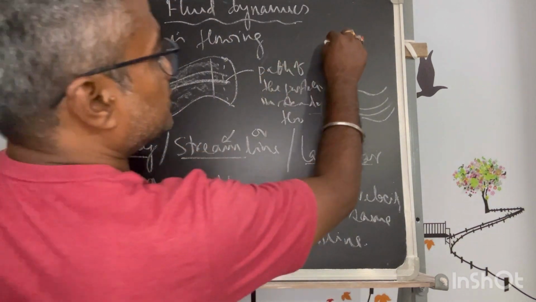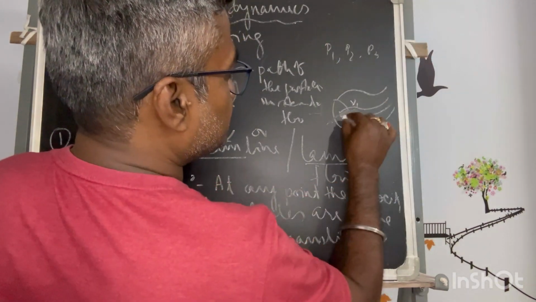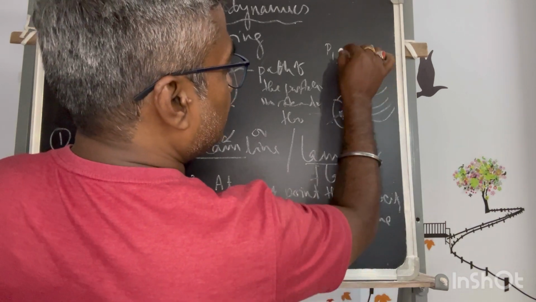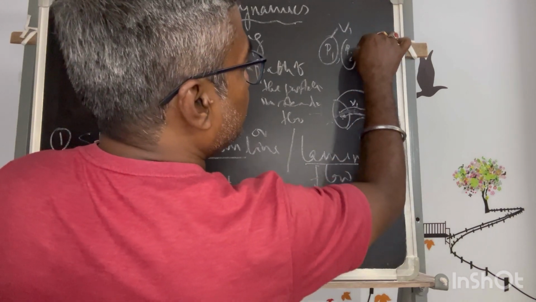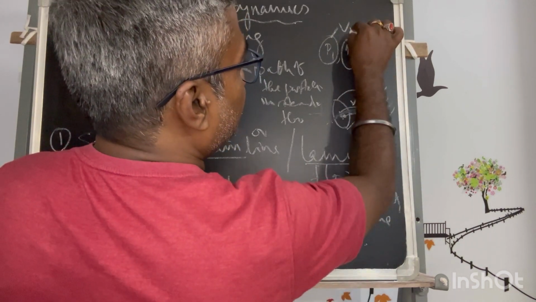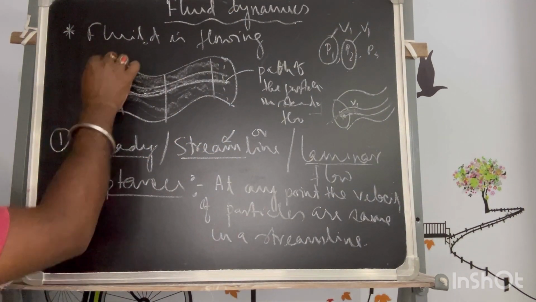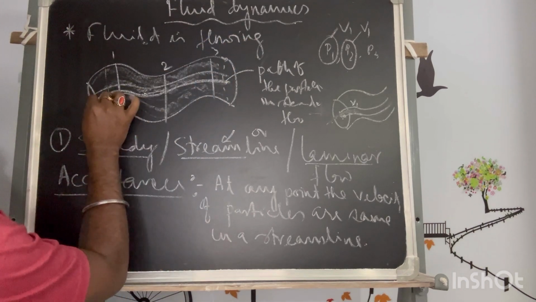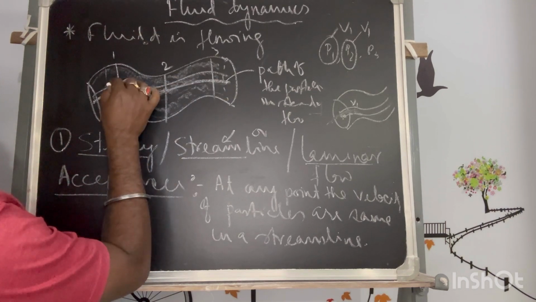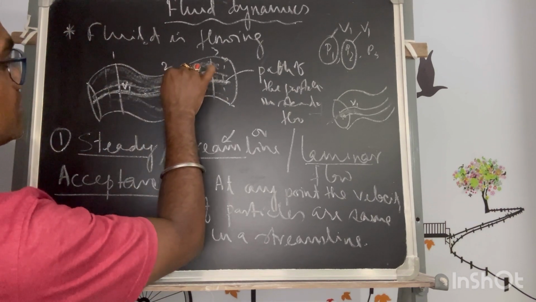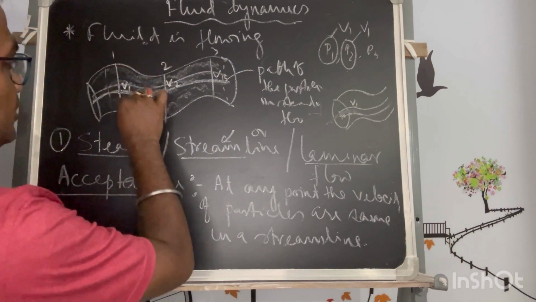So any particle, let's say particle p1, p2, p3, all particles moving through this point, initially p1 has passed through this with a velocity v1. Then when p2 follows this same path and passes through the point, it should have the same velocity v1. So any particle following this streamline path has to be in same velocity, let's say v1, v2, v3. So all particles following this path have the same velocity.